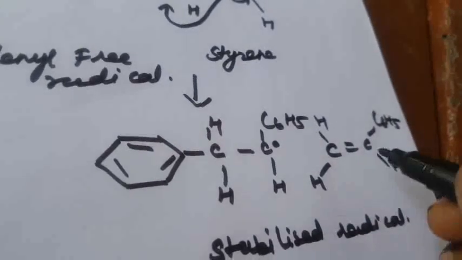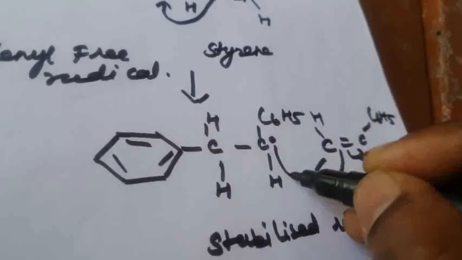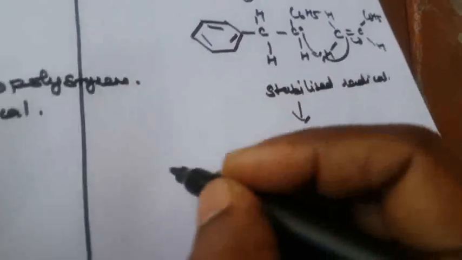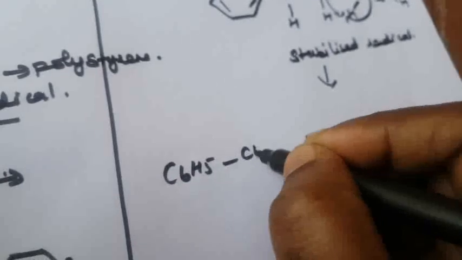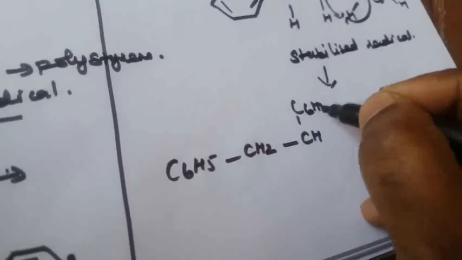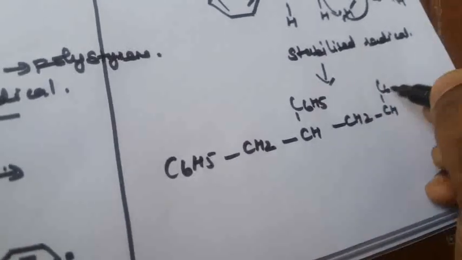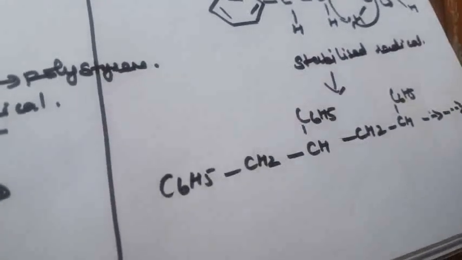Here H. Again the same compound binds with that compound, right? So what is the compound? Here C6H5, here CH2, then CH, C6H5, then CH2, CH, C6H5. So the compound continues like this.